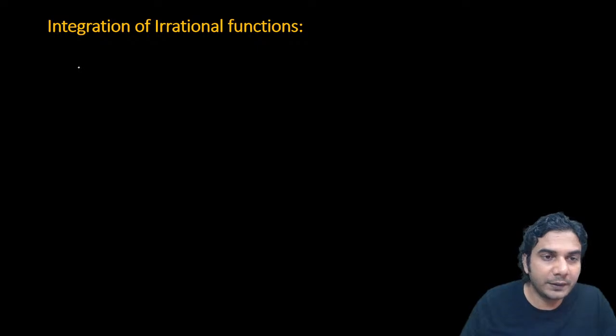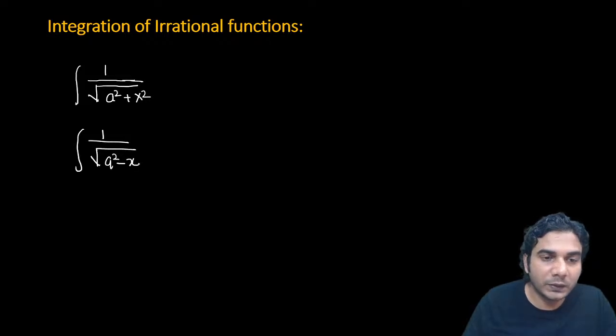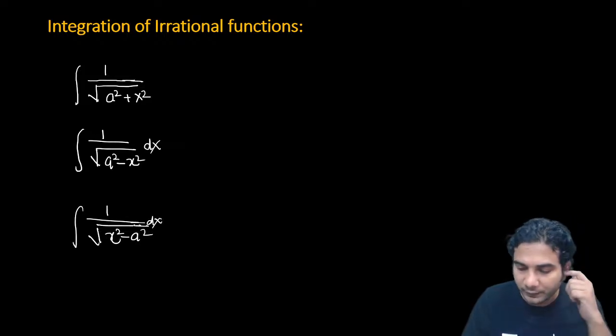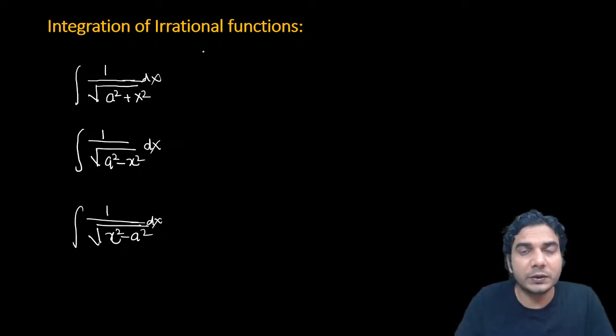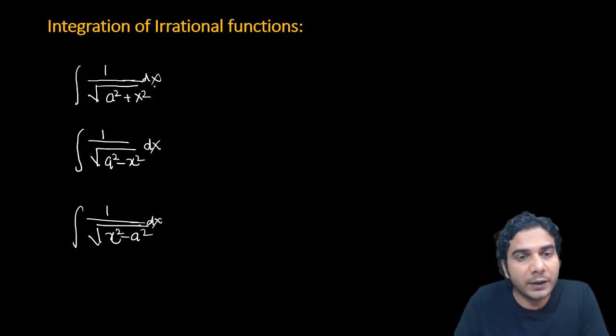So we have some formulae for irrational functions, a quadratic type of expression inside the square root, like a square plus x square, this one, integration of 1 upon under root of a square minus x square, all right, this one, or integration of 1 upon x square minus a square. So far we haven't proved formulae much, but let's prove these formulae at least, because we know almost all the formulae. Using those trigonometric functions formulae, we can prove it.